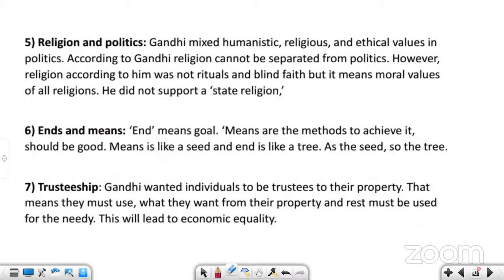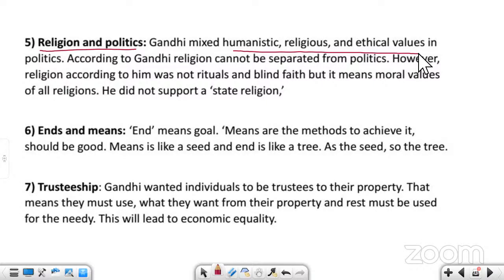Next, Gandhiji's another idea was that religion and politics cannot be separated. He mixed humanistic, religious, and ethical values. He said that politicians should be humanistic and should have some ethical values.